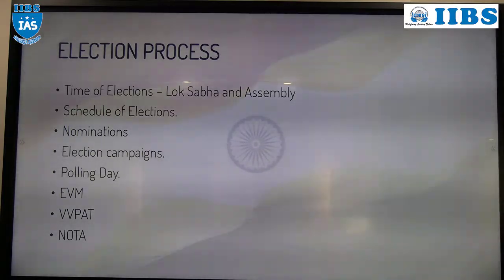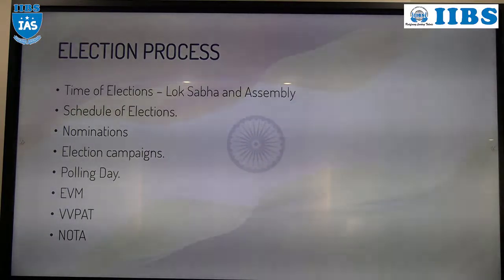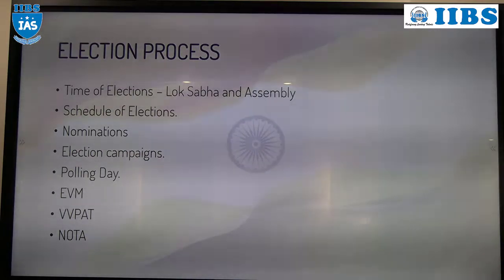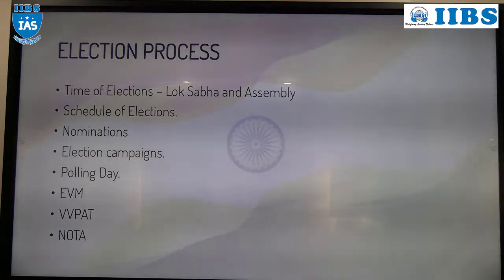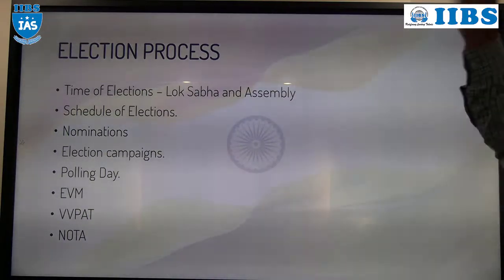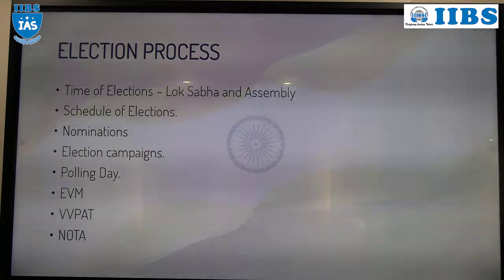Then Assembly and Council. Council is the same as Rajya Sabha. The tenure of the MLC is 6 years. After every 2 years, 1/3 will retire and 1/3 will be elected. Assembly is equal to the Lok Sabha. The tenure of the assembly is